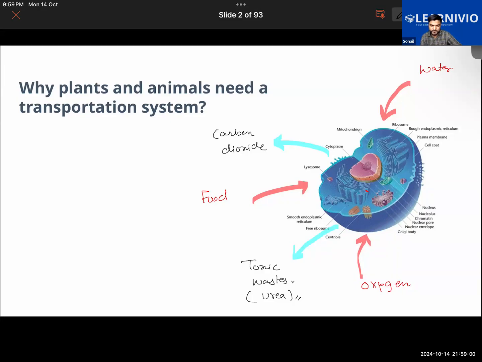Sir, because they need oxygen, and food, they need water, and waste material needs to be released from their body, urea. Okay, you're not answering the main reason here, the main thing. Abu Bakr, you?